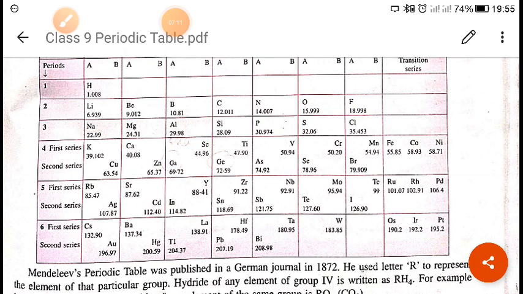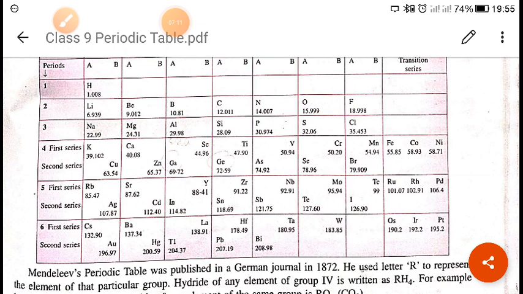Now next, what were the features? The next feature was that all the elements of a subgroup, or of group 8 which has no subgroup, have similar properties and the same valency, which is equal to the group number up to 4.